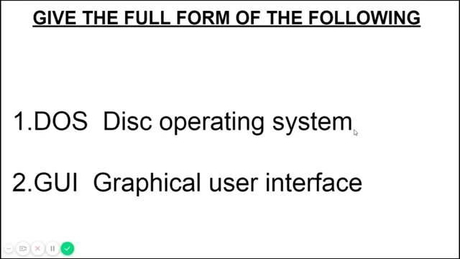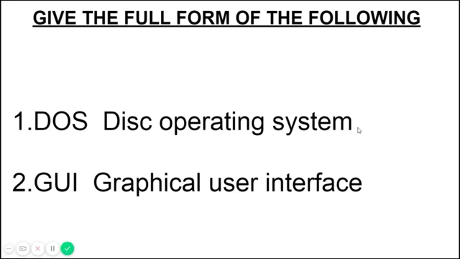Now we'll see the full form of the following. What is DOS and GUI? I've told you already, but even then, here it is in the question. DOS is disk operating system, a command based operating system.